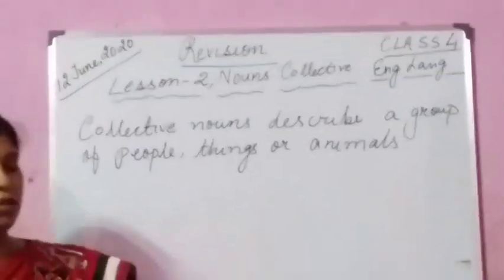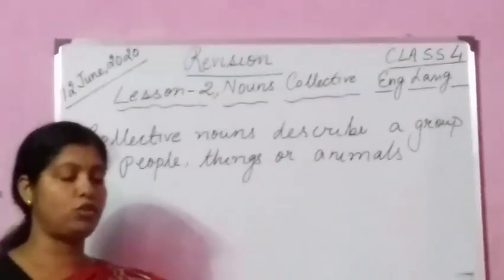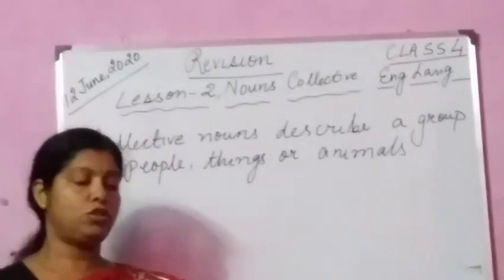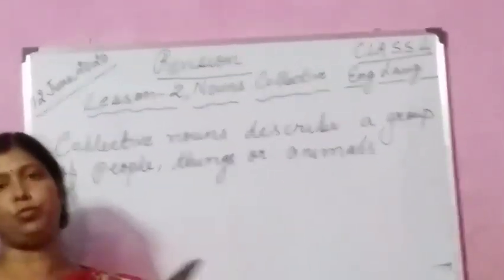E-C-H-O-E-S. Children, so this lesson 2 is over. This is nouns lesson 2: gender, number and collective. So we have revised all three, gender, number and collective. Please go through them. Thank you.